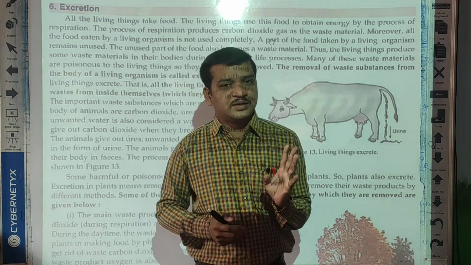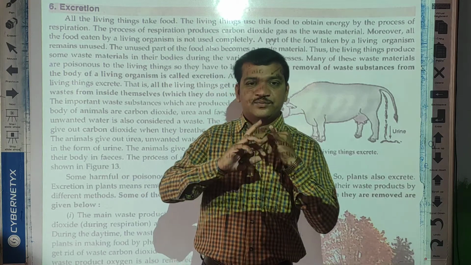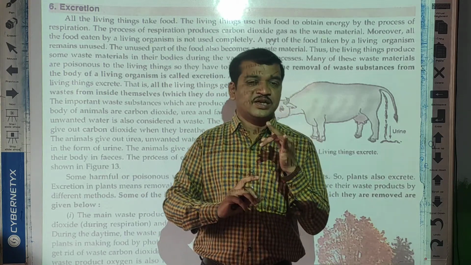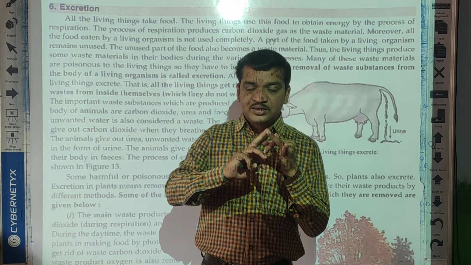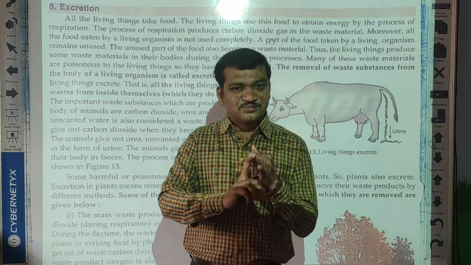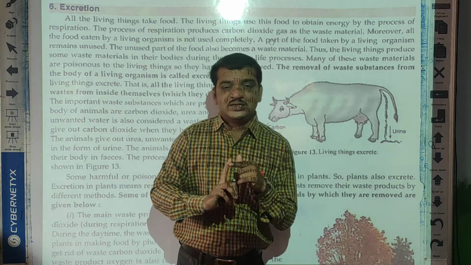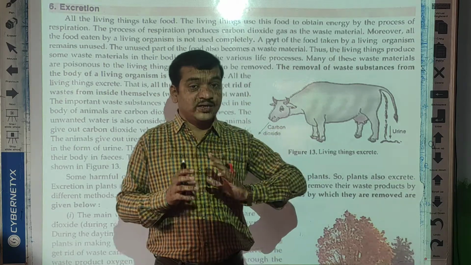So which are the waste materials or substances? First one, urine. Second one, undigested food or waste food material. And third one is carbon dioxide in animals.